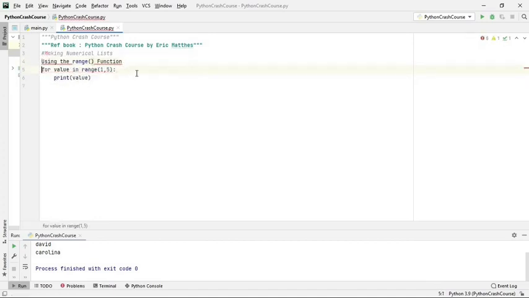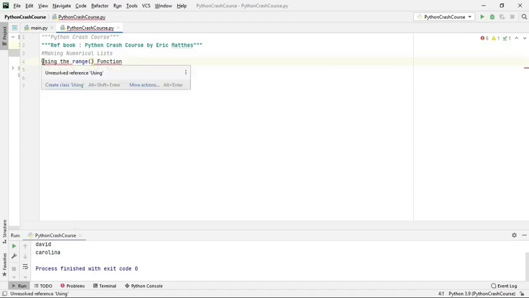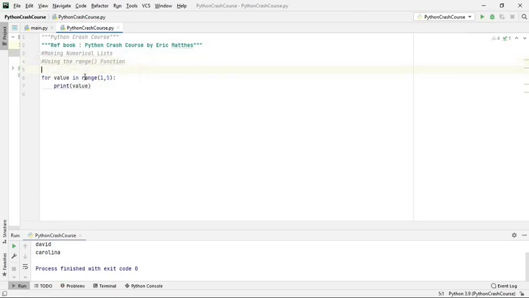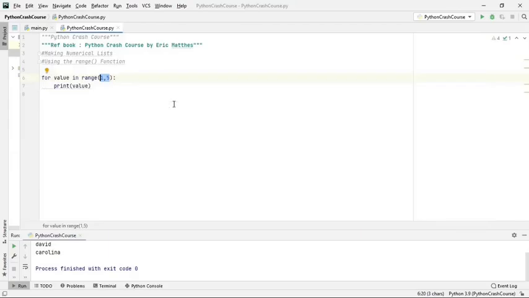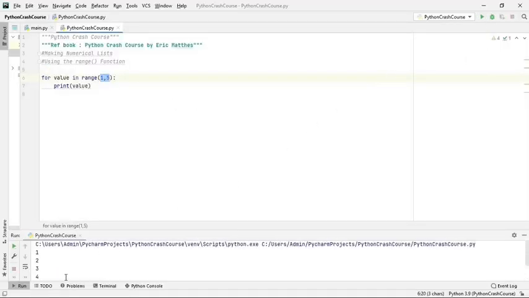Using the range function, here you see for value in range, we have this numerical value. Most of the time it will be dealing with numerical values. You see here 1 to 5 will be displayed, so it is 1 2 3 4 5. By default it will print line by line.